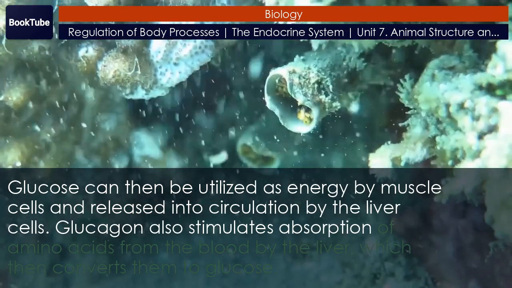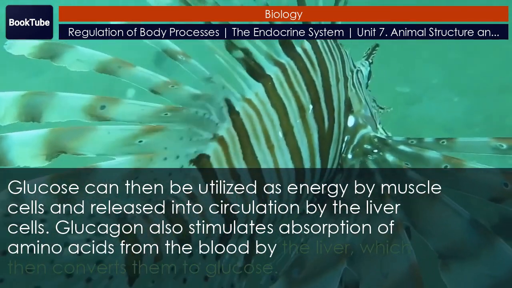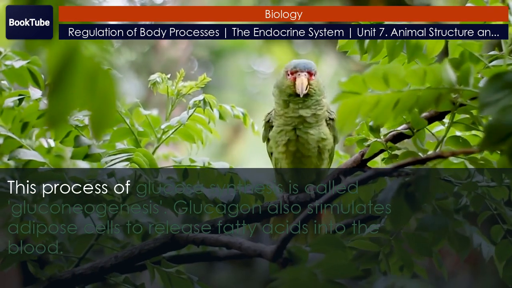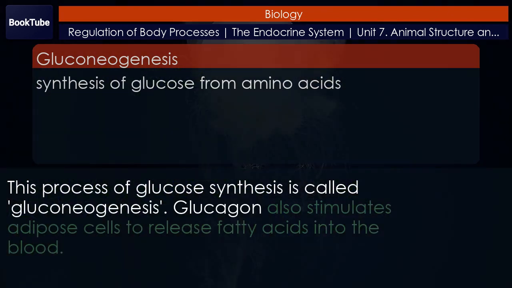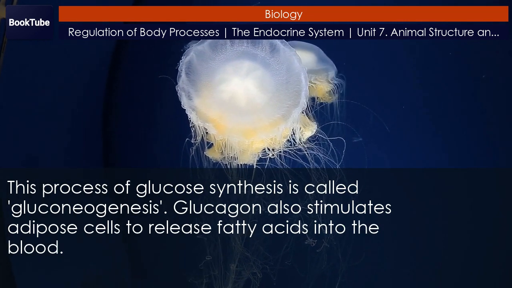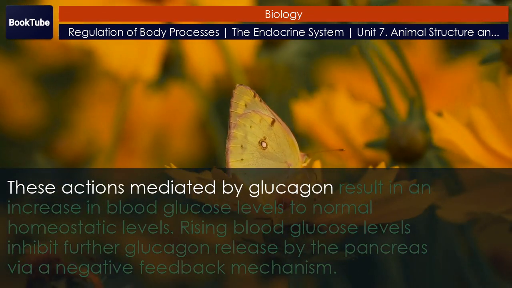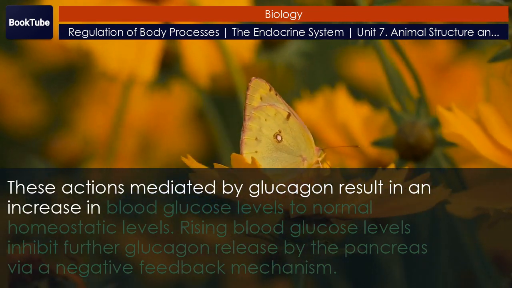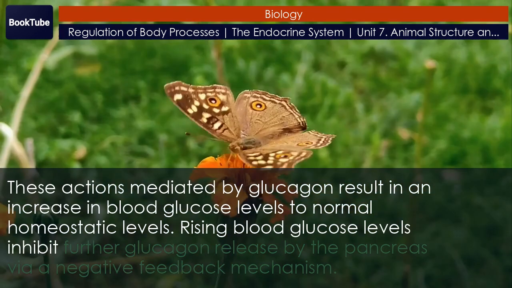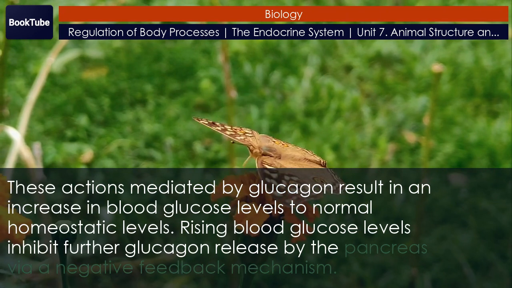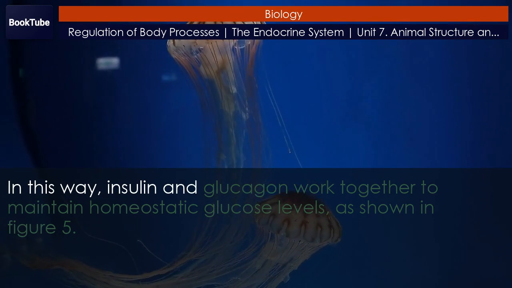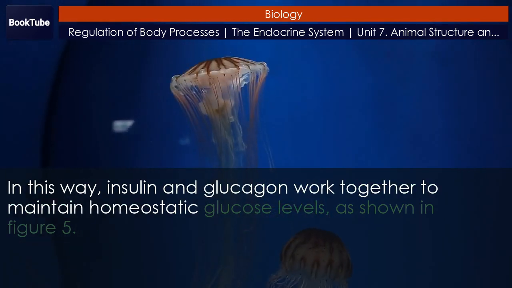Glucagon also stimulates absorption of amino acids from the blood by the liver, which then converts them to glucose. This process of glucose synthesis is called gluconeogenesis. Glucagon also stimulates adipose cells to release fatty acids into the blood. These actions mediated by glucagon result in an increase in blood glucose levels to normal homeostatic levels. Rising blood glucose levels inhibit further glucagon release by the pancreas via a negative feedback mechanism. In this way, insulin and glucagon work together to maintain homeostatic glucose levels.